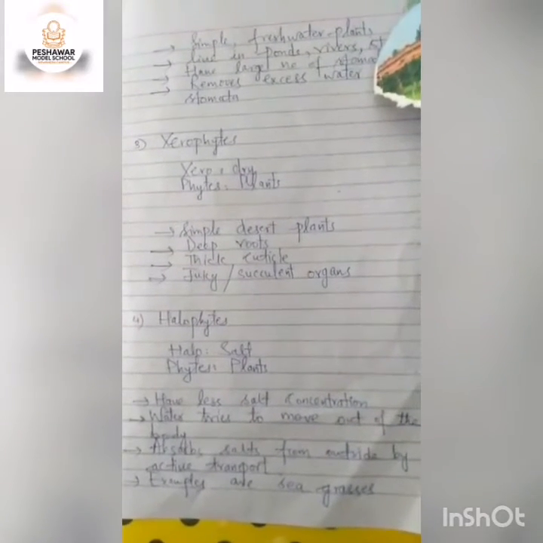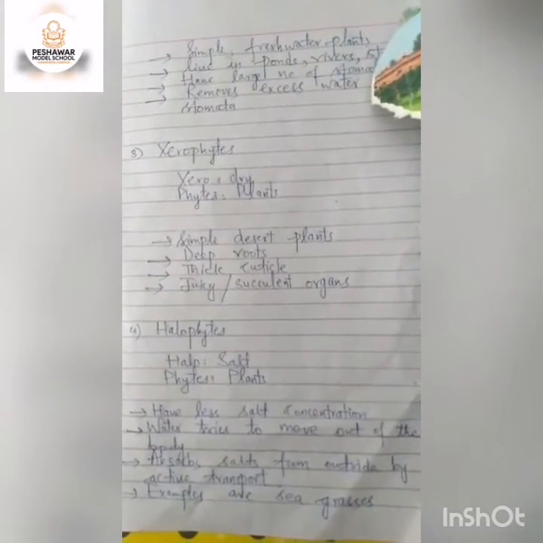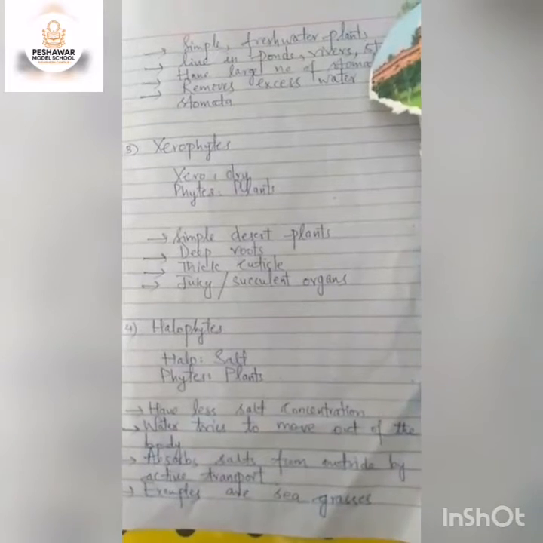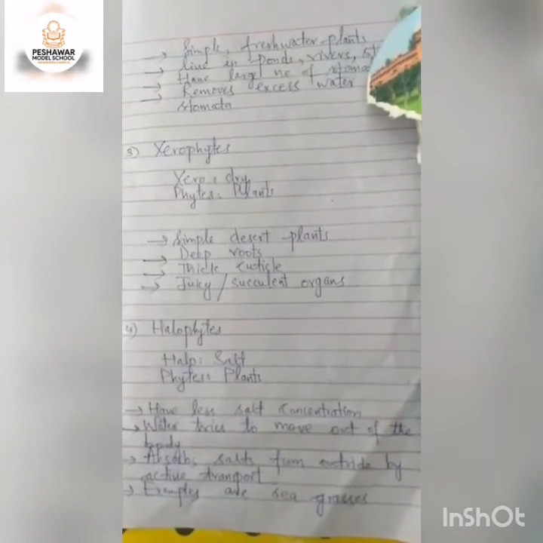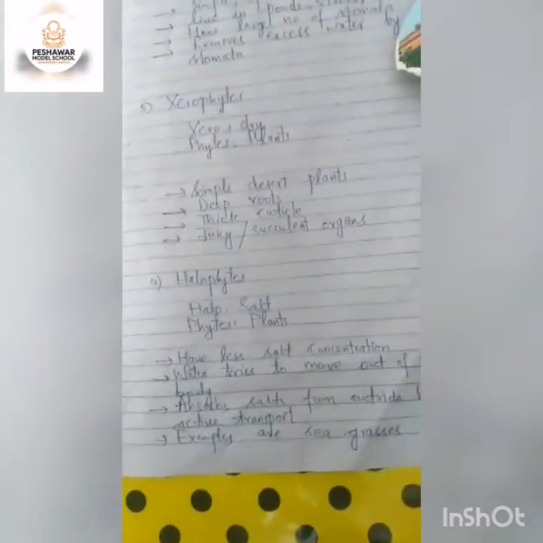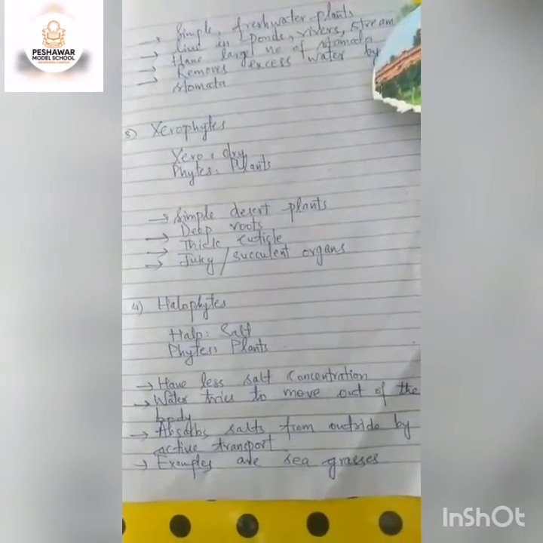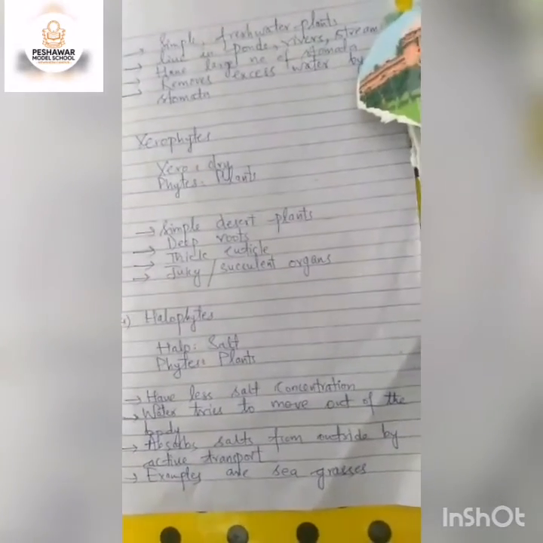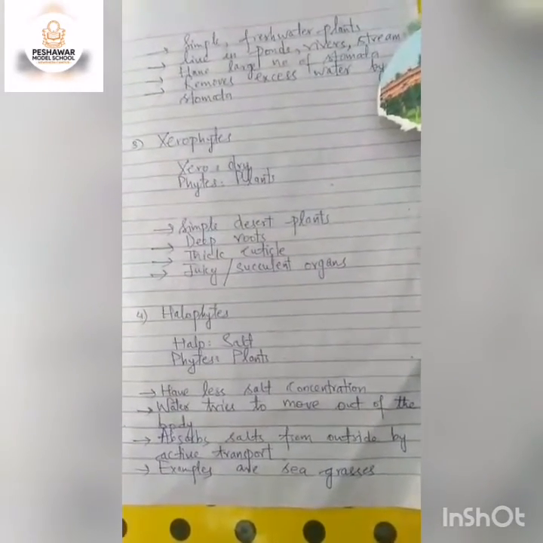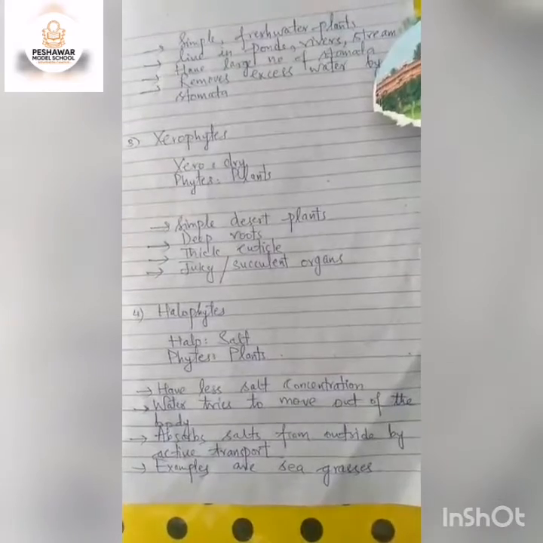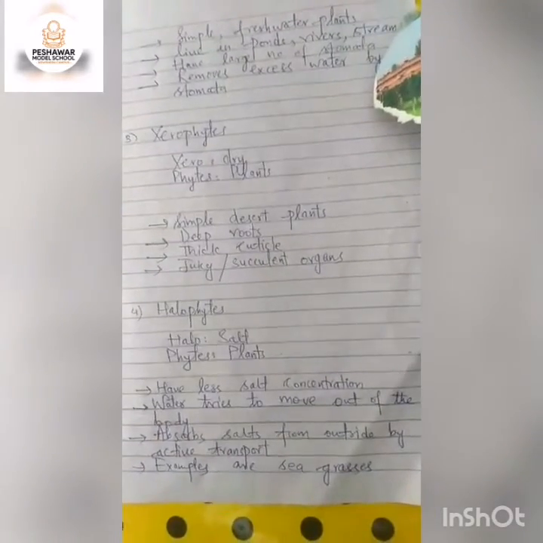Next is halophytes. Halo is salt, so as the name indicates, these are salt plants, and phytes are plants. These halophytes have less salt concentration inside the body, and there is more salt outside. What are salts? Like the sodium and potassium ions, etc. Now water tries to move out of the body. There is more water inside the body and more salt outside the body. So the salt from the outside comes inside the body, and the excess water goes out of the plant's body. It absorbs salts from outside by active transport, an active passage of water and salts outside and inside. Simple sea grasses, sea plants, are included in halophytes.